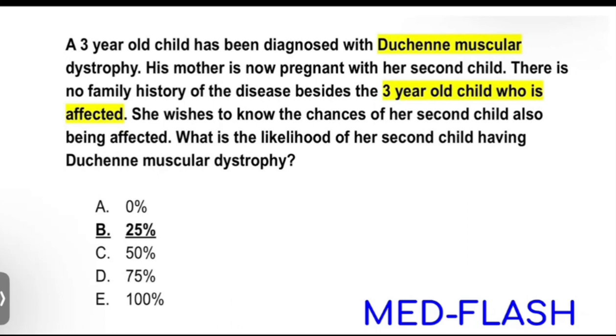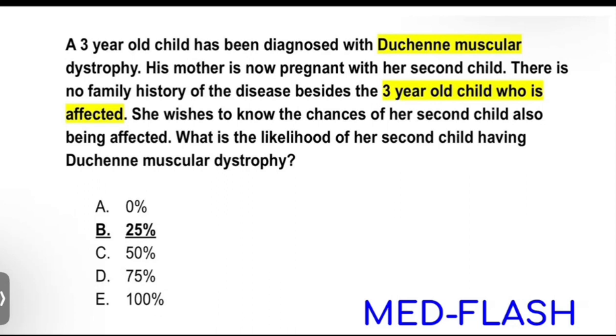Okay, so what does the question tell us? A 3-year-old child has been diagnosed with DMD, Duchenne muscular dystrophy. His mother is now pregnant with her second child. There is no family history of disease besides the 3-year-old child who is affected. She wishes to know the chances of her second child also being affected. What is the likelihood of a second child having DMD?